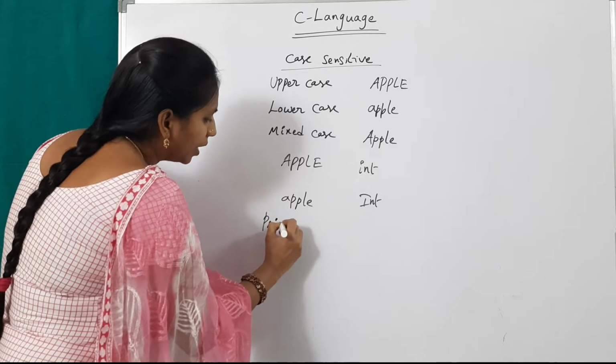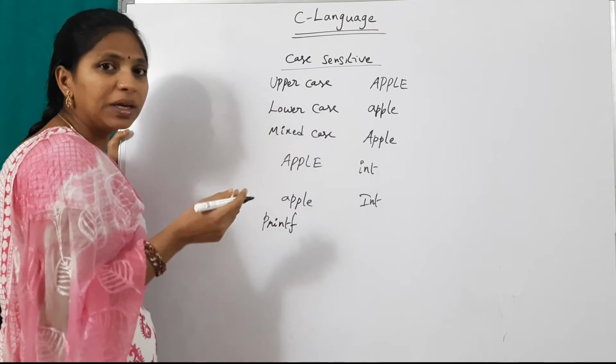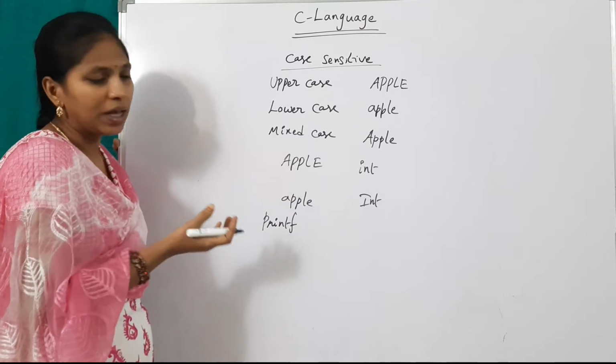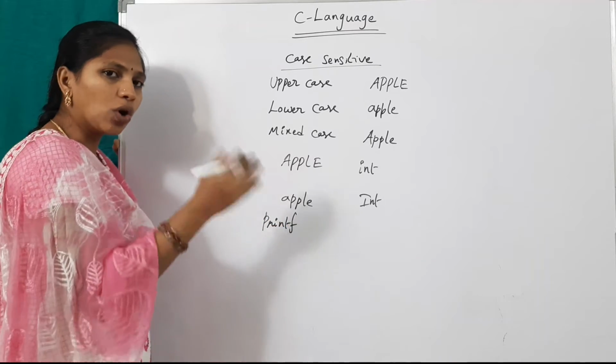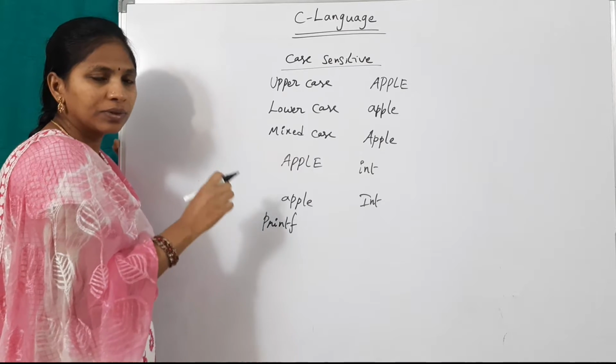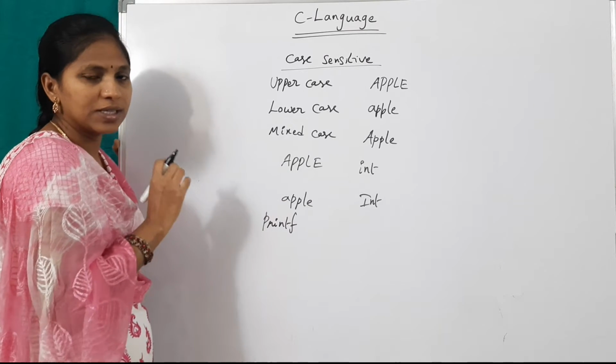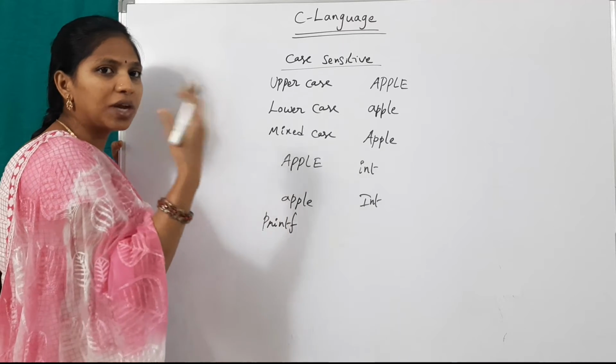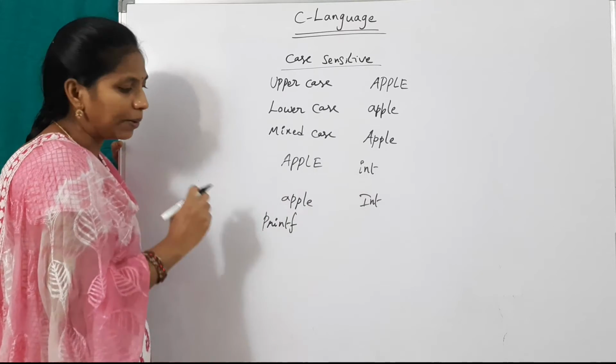Printf. In C language, there is a predefined function. Function means a subprogram. This printf program is already written and present in the C libraries. Printf is used to print any statement on the output screen.